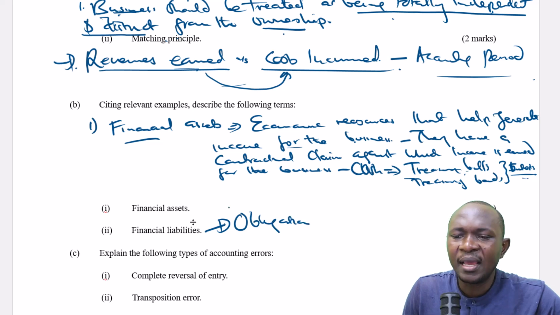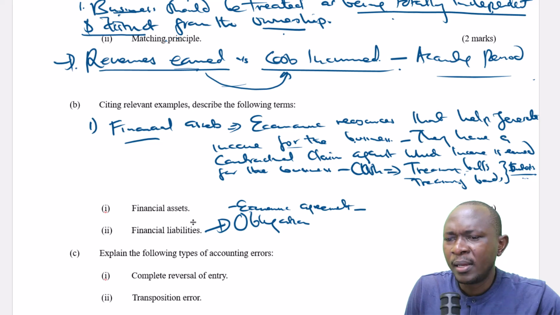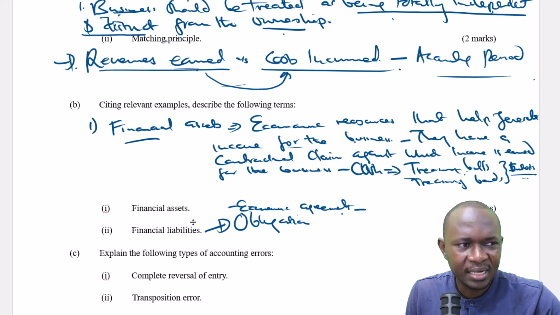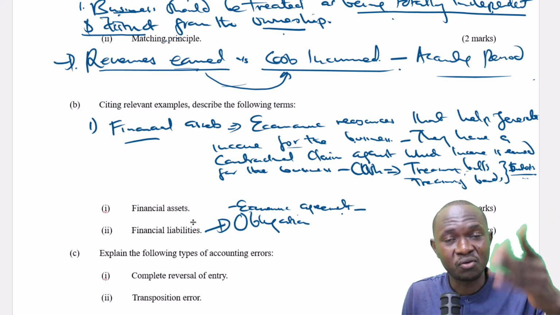That is financial assets. For financial liabilities, these are agreements that will create an obligation for the firm. So they are agreements that involve economic contracts that create an obligation for the business, financially or economically.